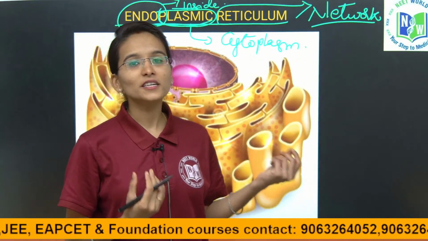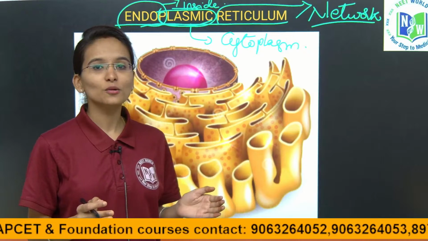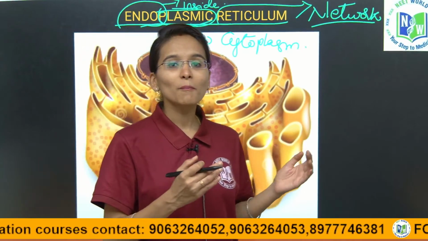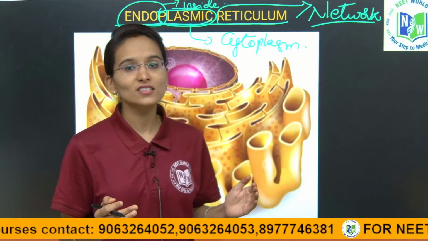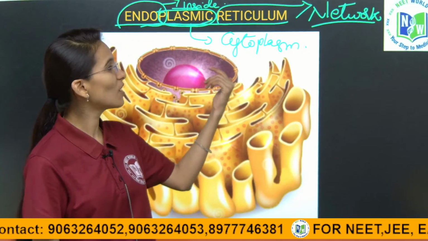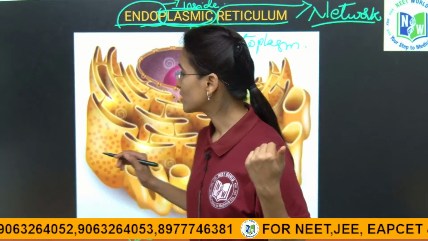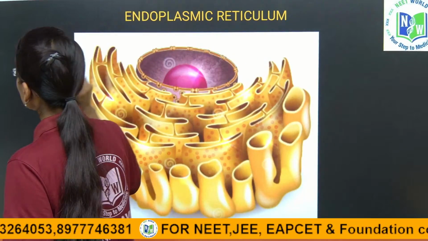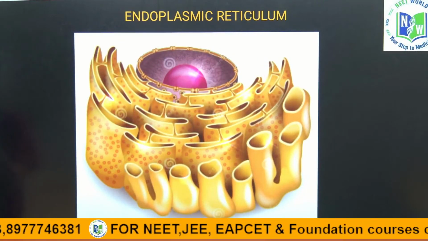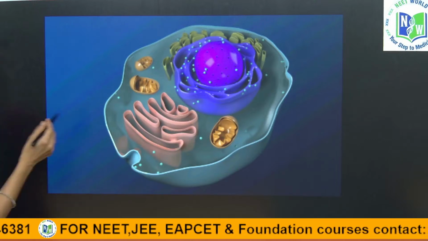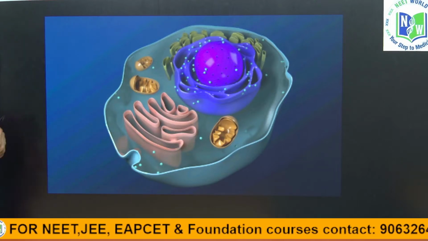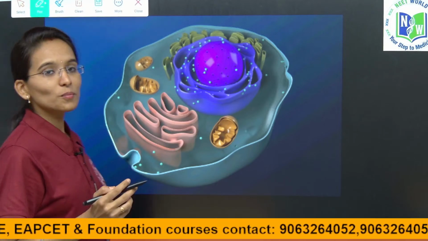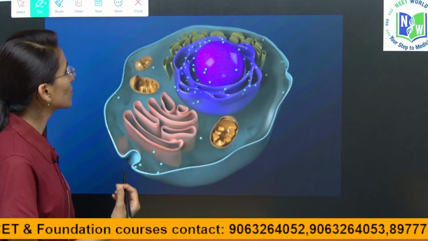So endoplasmic reticulum means inside the cytoplasm there are some compartment-like structures. We can observe some compartment-like or network-like structures present in the cytoplasm, that is called endoplasmic reticulum. So from here we are going to learn the endomembrane system. This is also very important. It is just some extra information. The term endomembrane system, I think you do not have the basic idea about it. So please let me make this concept clear for all of you, children.